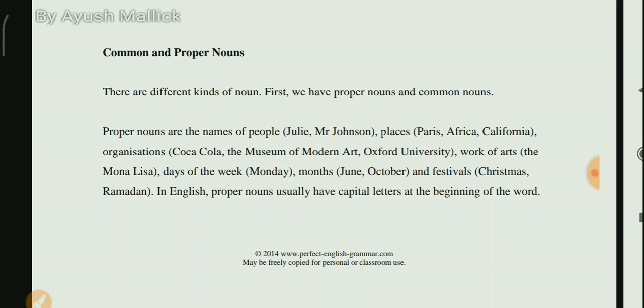So from that, what we can infer is that proper nouns are the names of a particular person. Let's say, for example, there are 100 boys present in the class, and I have to identify the class monitor of the class. He will certainly have a name. So I will use that name to bring